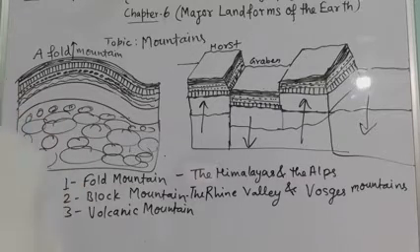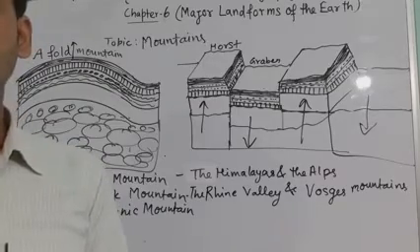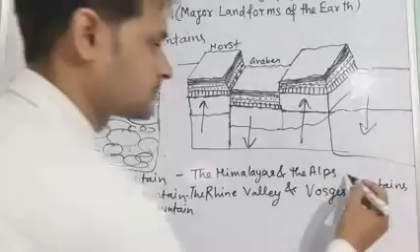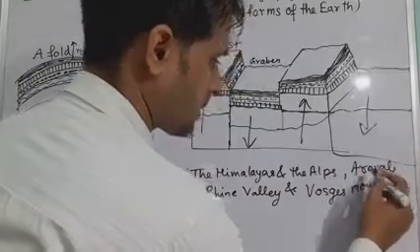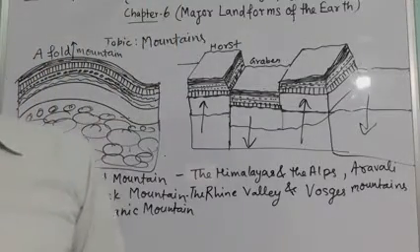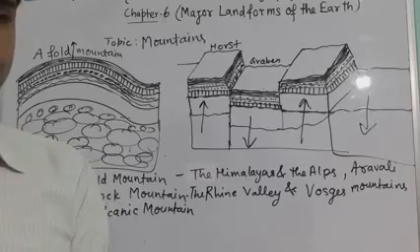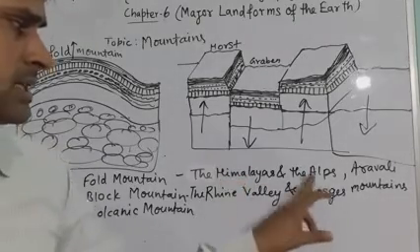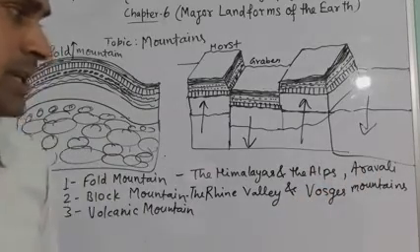The Aravalli range in India is one of the oldest fold mountain systems. So of the fold mountain systems in the world, these three are very famous: the Himalayas, the Alps, and the Aravalli range.